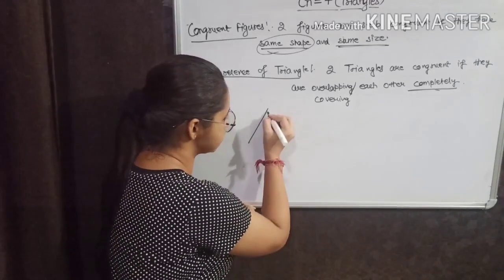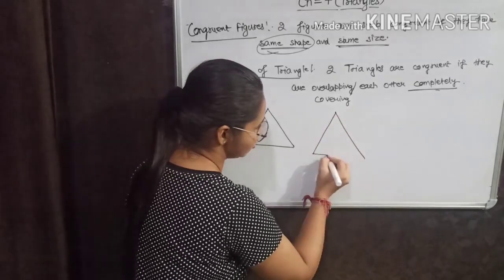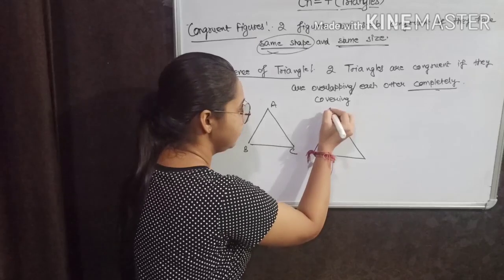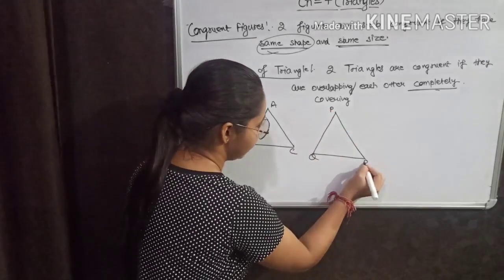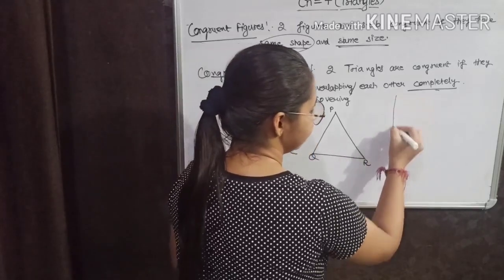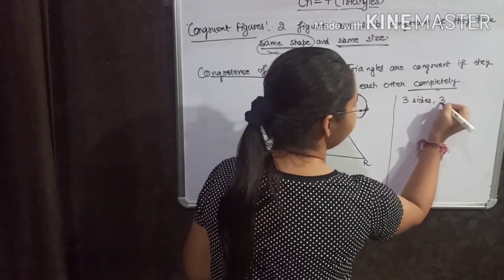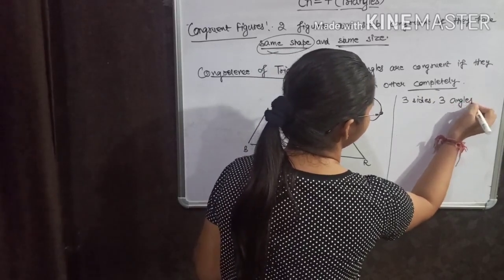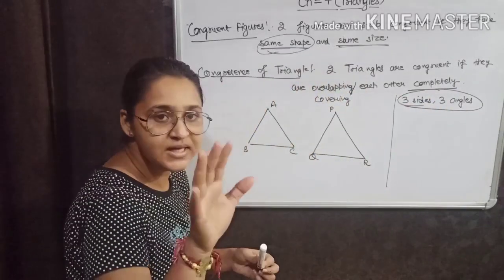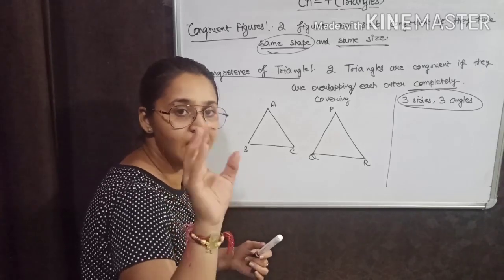I am taking, for example, these two triangles A, B, C, P, Q, R. Now, I told you that a triangle has three sides and three angles. That will be useful in our chapter now. Three sides and three angles. It means 6 parts, 6 parameters, a triangle will contain.